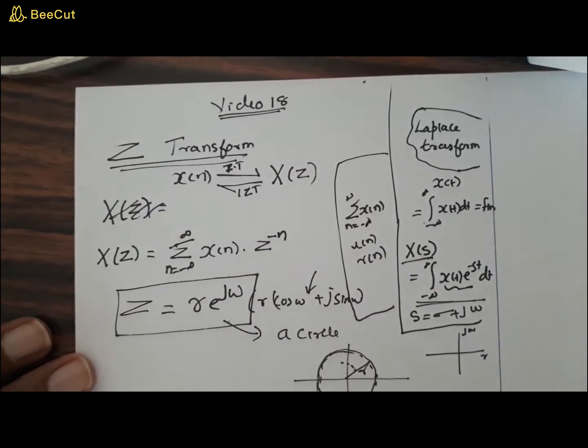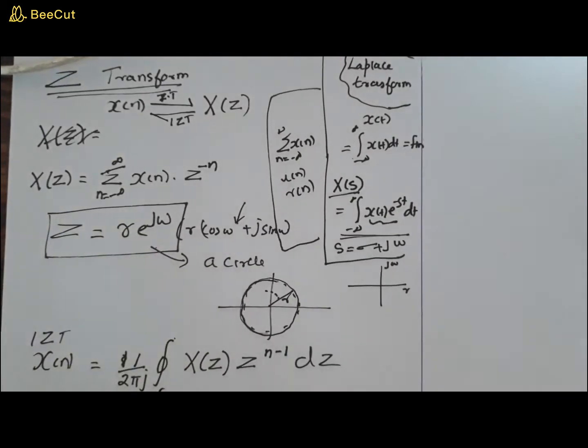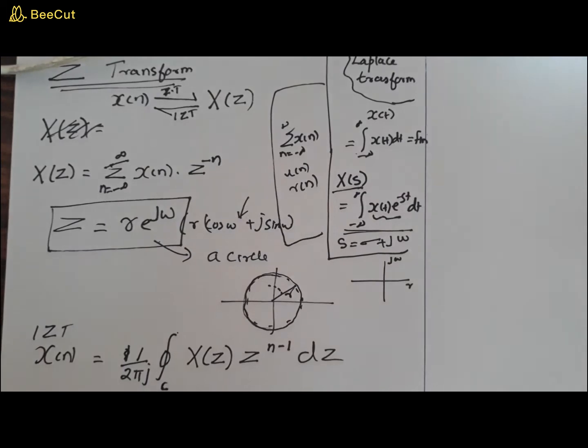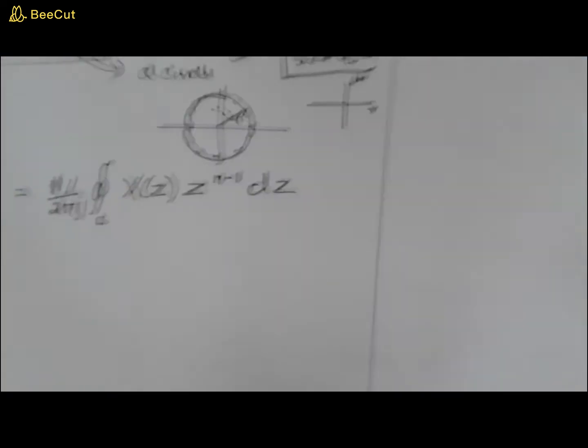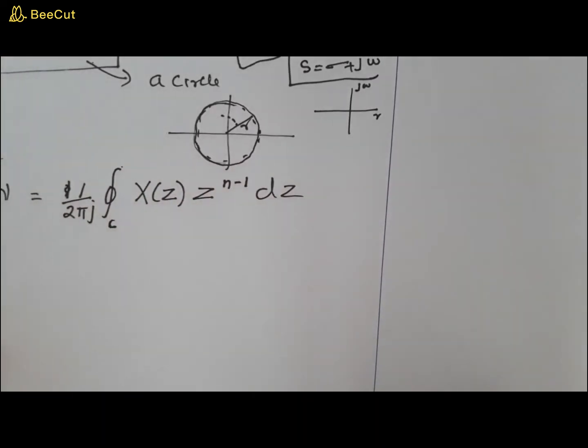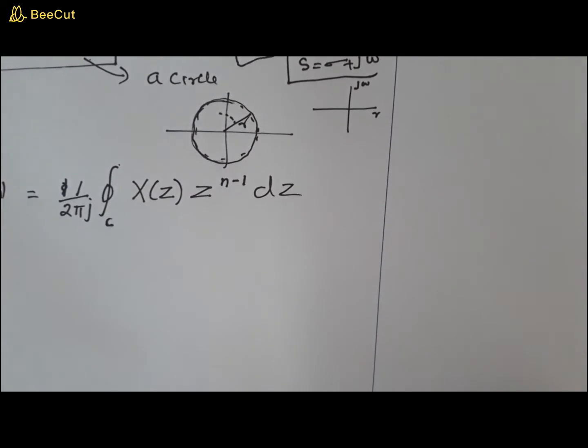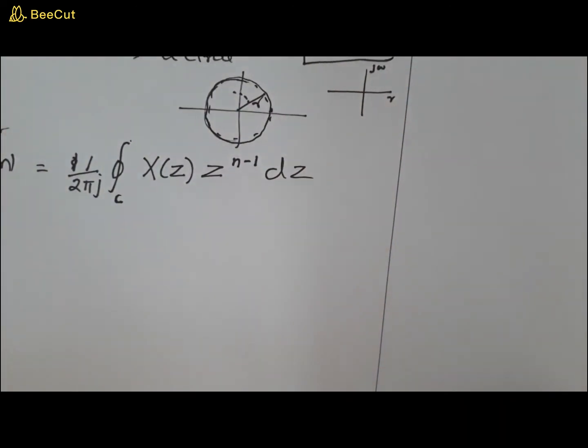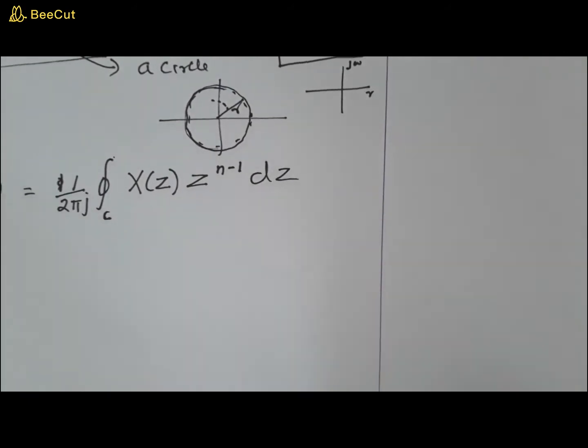So what is the meaning of this contour integration? You are not integrating from one point to another. You are integrating on a closed path. That's the difference between the normal integration and this contour integration. You are integrating over a closed path or a contour, right? So that's a complex integration. So this is your x of n. x of n seems to be very complex, or very tedious to find out, but we will be seeing various methods to find the inverse of the z transform.